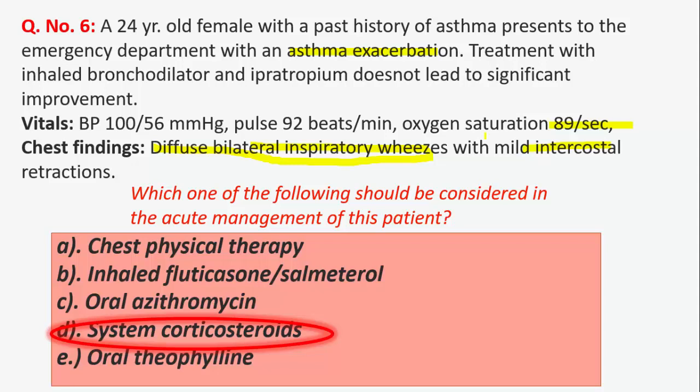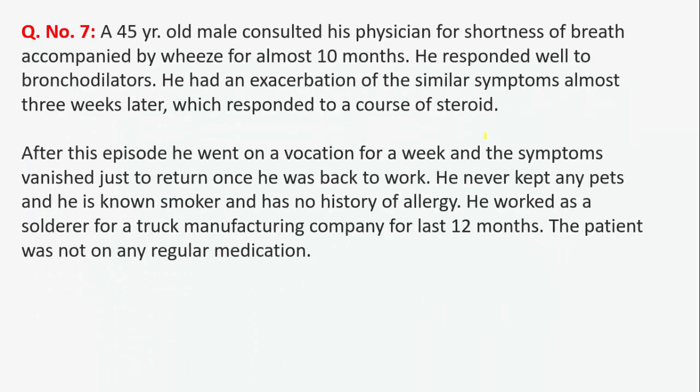Inhaled ipratropium is recommended for treatment in the emergency department but not in the hospital. Chest physical therapy and methylxanthines are not recommended in the treatment of acute asthma exacerbations. So systemic corticosteroids is the best answer over here.